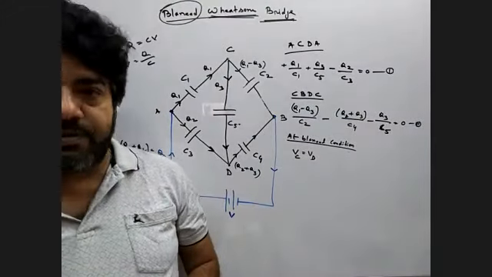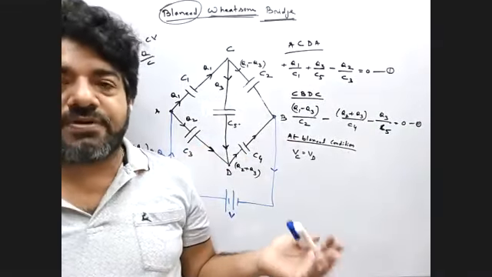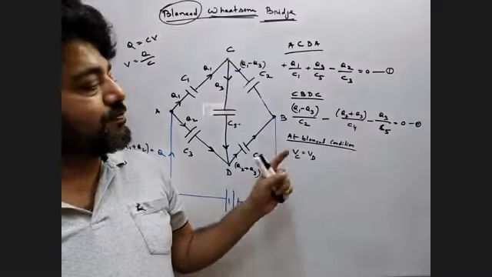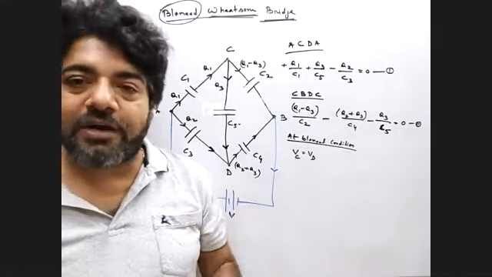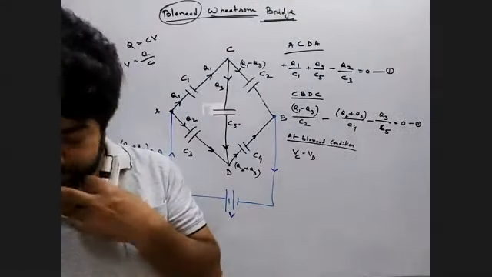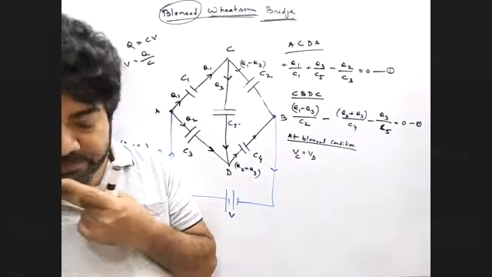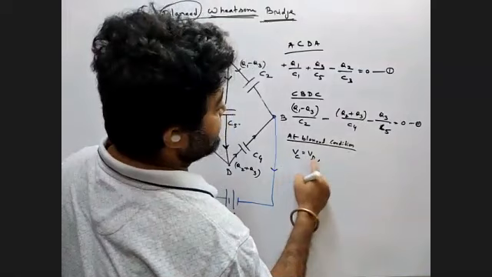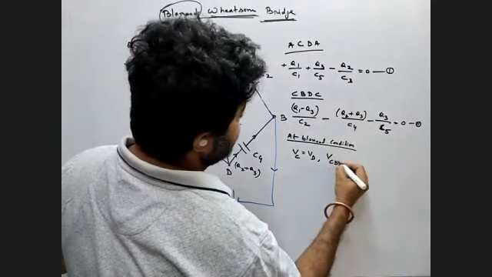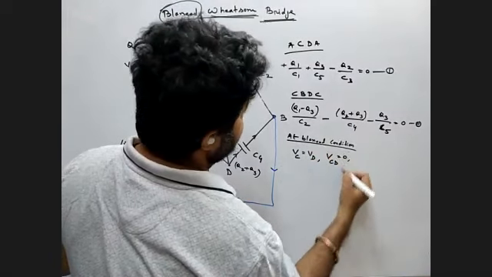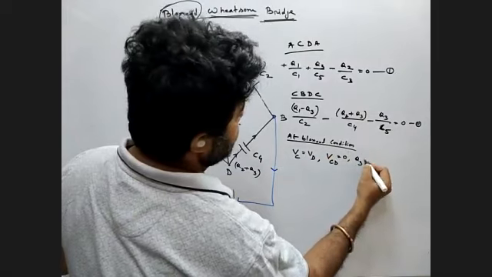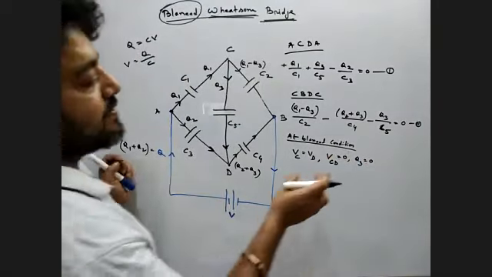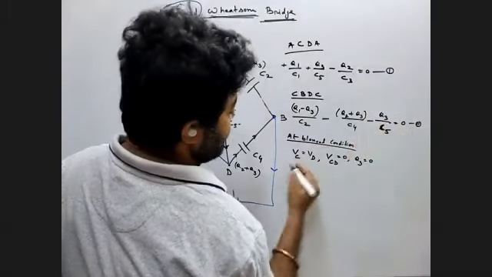Zero. And when charge flows from high potential to low potential, if the potential difference is zero, how much amount of charge flows? So no charge will flow. Very good. So as the potential of C equals D, potential difference of CD is 0. So you can say Q3 is 0. Why? No charge flow.